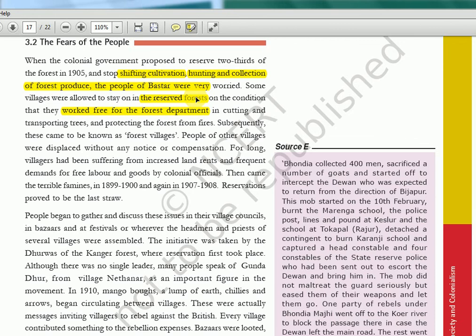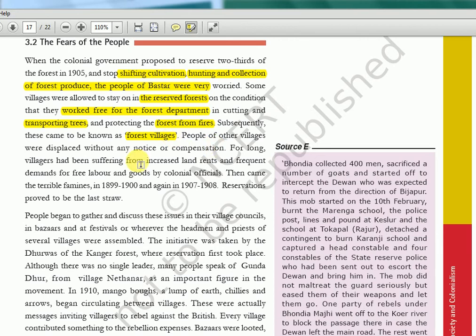That is that reserved section, right? The innermost I told you, reserved, protected and all. In reserved also you can stay and take the things, but you should work for the British free of cost, without any salary. So that is how they were allowed, in cutting and transporting trees, protecting the forest from fire, these kind of things they were employed. Subsequently these came to be known as forest villages because they were living in that forest under the Britishers.